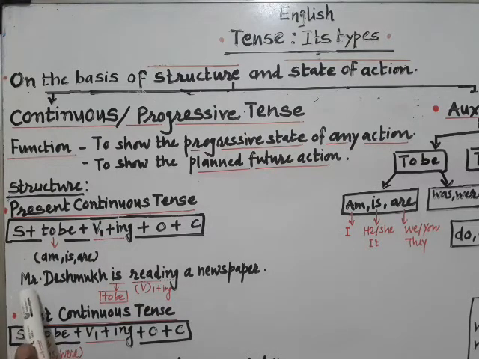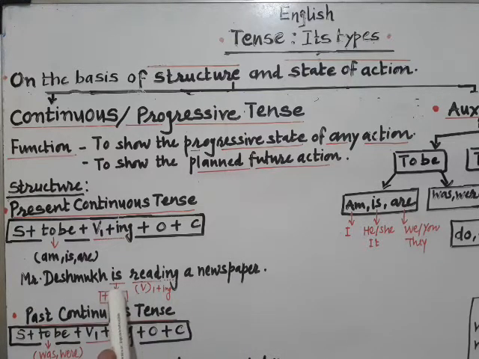Here is an example. Mr. Deshmukh. As here the choice is of three, am, is, are, and Mr. Deshmukh is he, so is the form which is suitable or applicable for this subject. So Mr. Deshmukh is, then the verb is read, base form read, which is attached with ing, and now it is reading a newspaper.